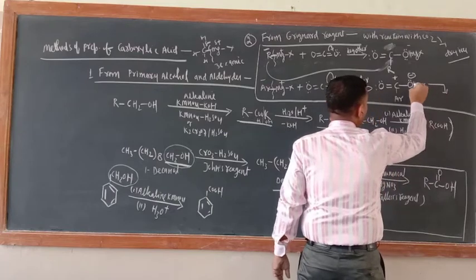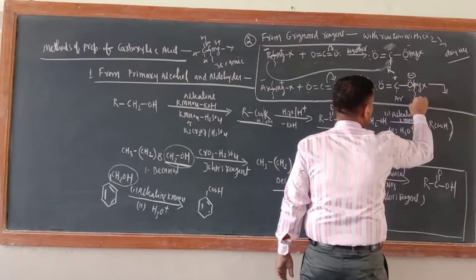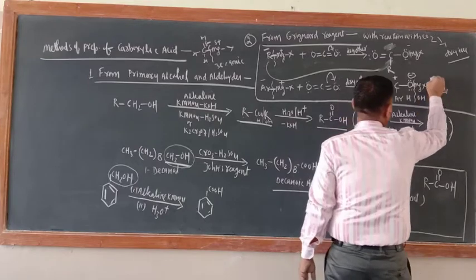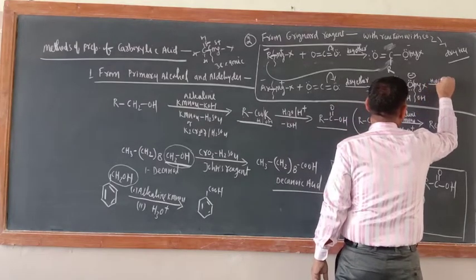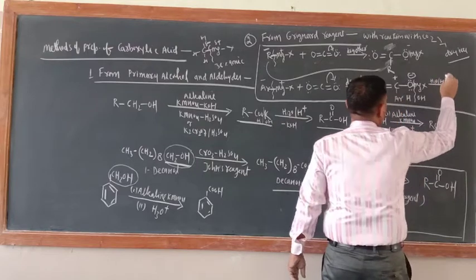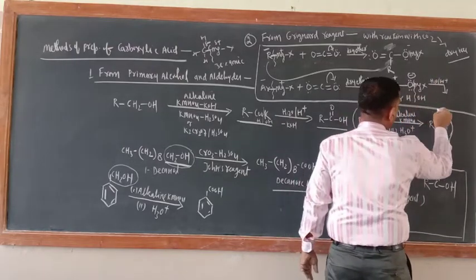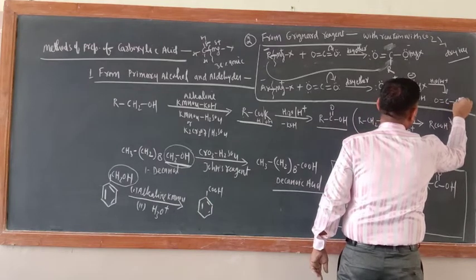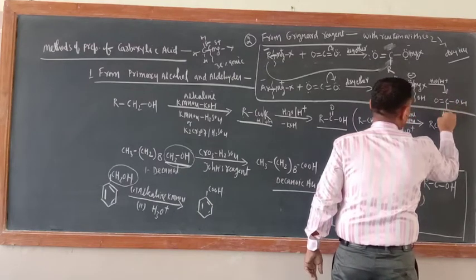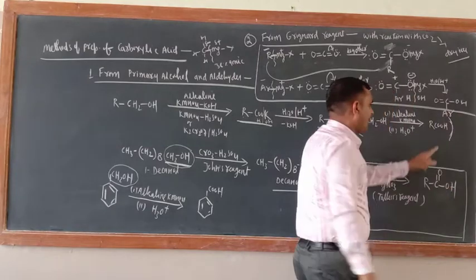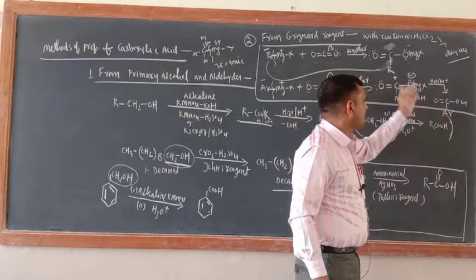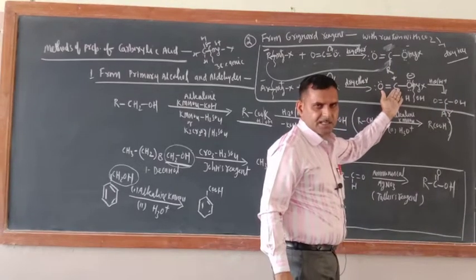Now the next step is hydrolysis. From here, break this one. Give here H, give here OH. The next step is acidic hydrolysis, with H positive. What will be the product here? Just see, O double bond C, and here OH is there, and here Ar. Ar means C6H5. So C6H5 C double bond O, OH. You have got benzoic acid.